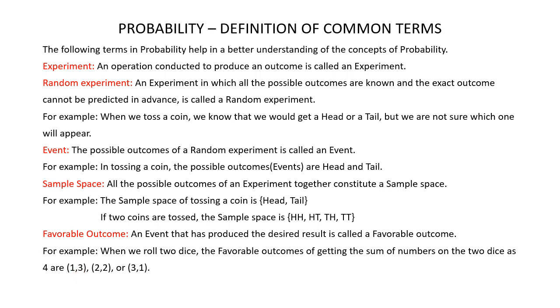Or both the dice can show 2, even then the sum would be 4. Or the first dice can show 3 and the second dice can show 1. Even then the sum would be 4. So when we roll two dice, the favorable outcomes of getting the sum of numbers on the two dice as 4 are 1 3, 2 2 or 3 1.